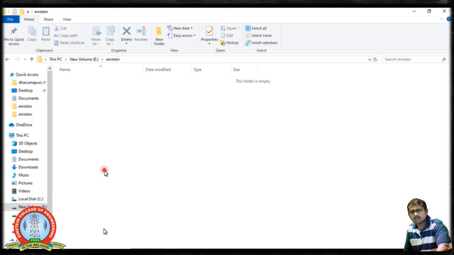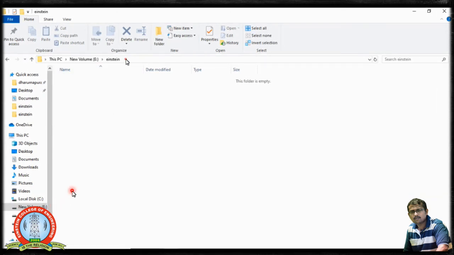So on execution, the file will be created in this Einstein folder. So in the E drive, Einstein is a folder, and inside this folder we are going to create this file.